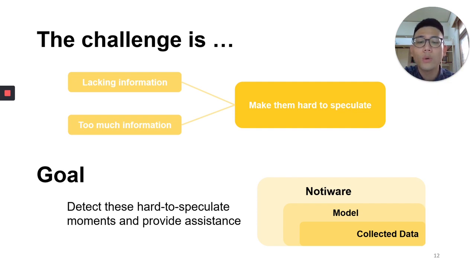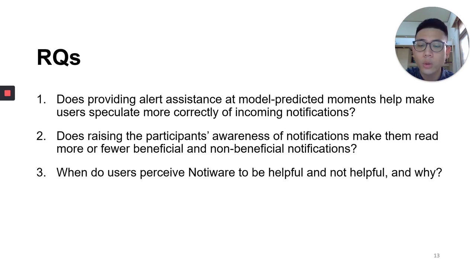To reach our goal, we use the data collected in our previous work to build a model, and use the model to develop an Android app called Notiware. This work contains 3 research questions. The first one is, does providing alert assistance at model-predicted moments help users speculate more correctly about incoming notifications? The second one is, does raising the participants' awareness of notifications make them read more or fewer beneficial or non-beneficial notifications? The last one is, when do users perceive Notiware to be helpful and not helpful, and why?